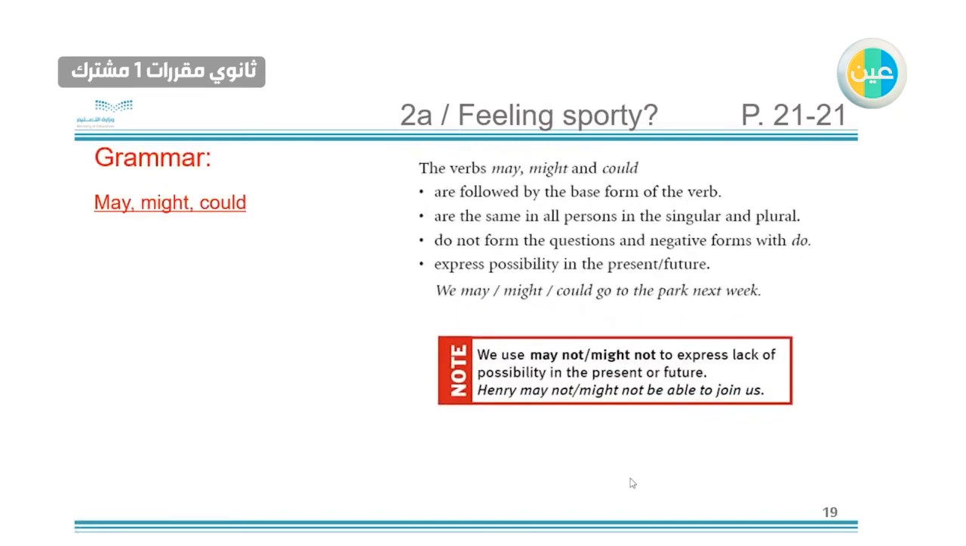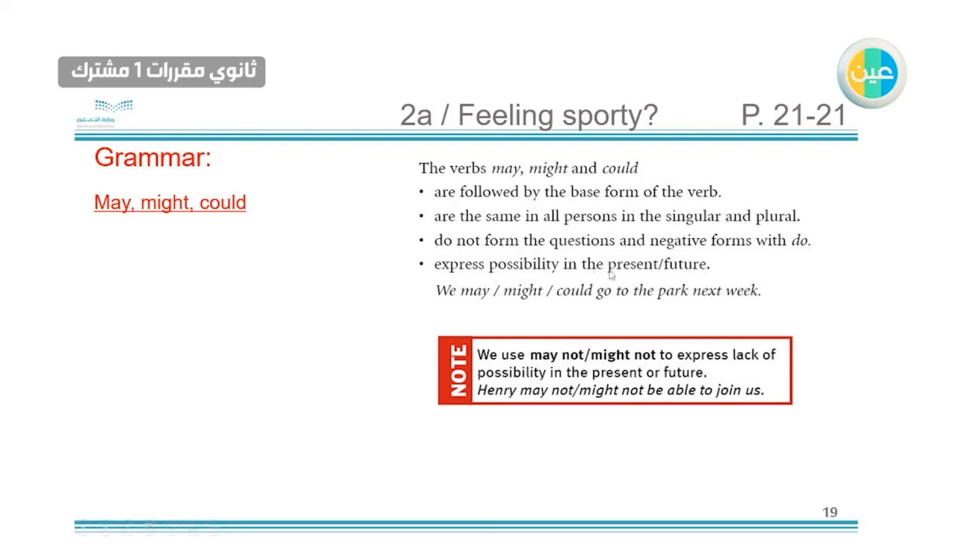Grammar: may, might, and could. The verbs may, might, and could are followed by the base form of the verb. So we use the present tense form. We don't have to use the past or the past participle. They are the same on all persons, in the singular and plural. So it's the same if you use it for the singular or plural, for one person or 100. Don't form the questions and negative forms with do. So we just add not after this, and this is how we make the negative form.